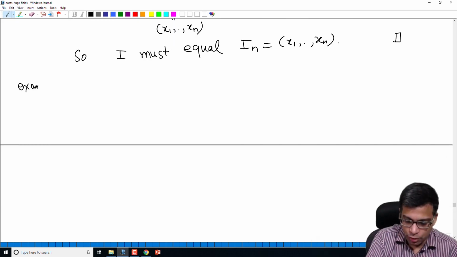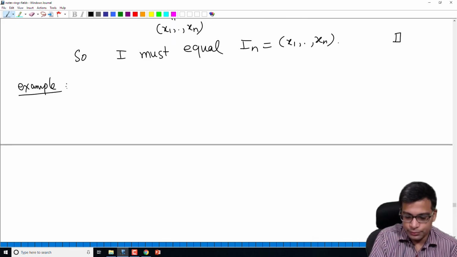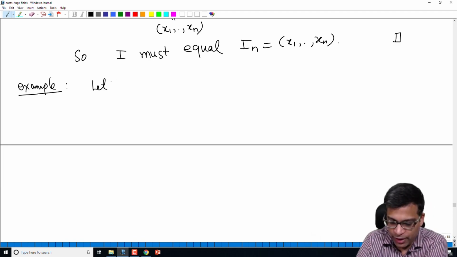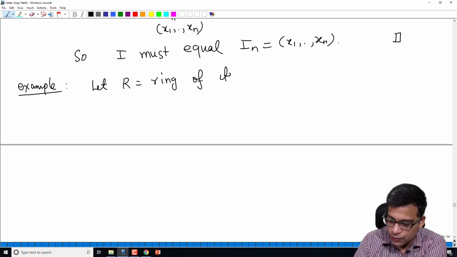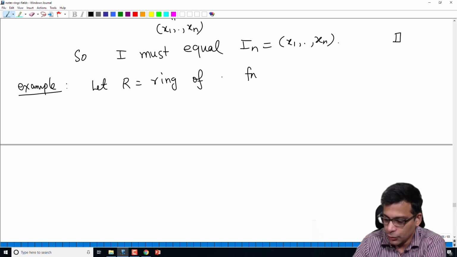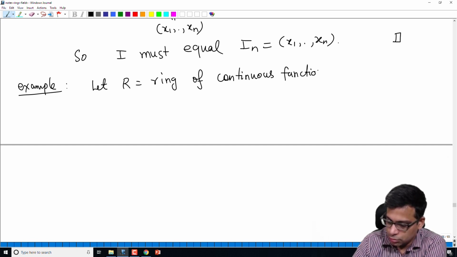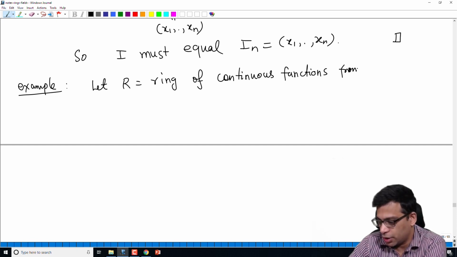So one example I want to give is the following. Let's define R to be the ring of continuous functions from the real numbers to the real numbers.